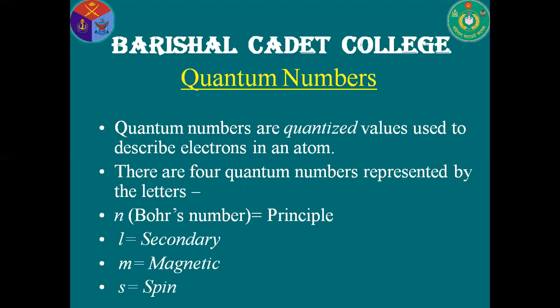There are 4 quantum numbers on the basis of where the electron exists, where it is revolving and its orientation. First, the principal quantum number, defined by n. Second, the secondary quantum number, defined by L. Third, the magnetic quantum number, defined by M. And finally, fourth, the spin quantum number, represented by the letter S.